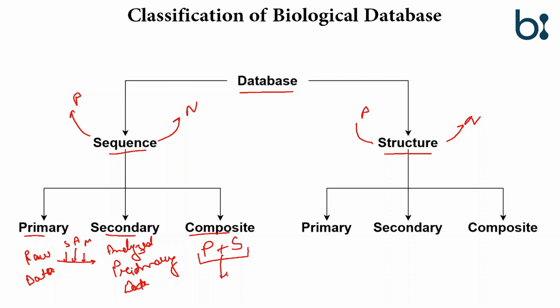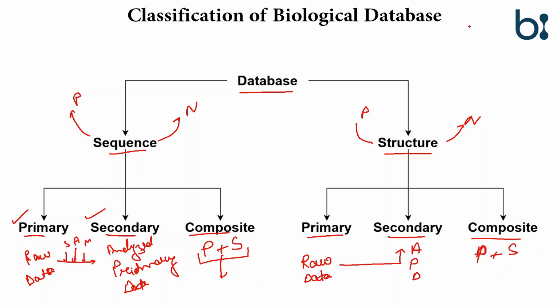It is helpful in reducing the searching of the primary and secondary databases. Here also the same classification applies: primary, secondary and composite. The primary data is the raw data coming from experiments and research. After applying various tools, we get the analyzed primary data. Then the composite database is the combination of the primary plus secondary databases.